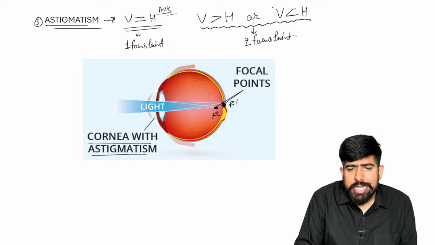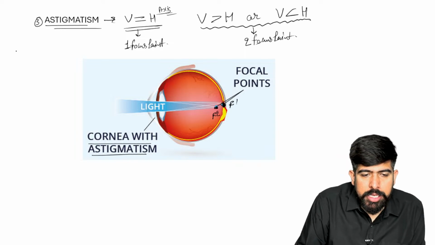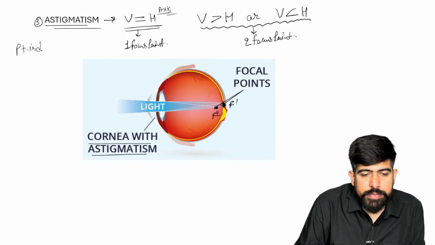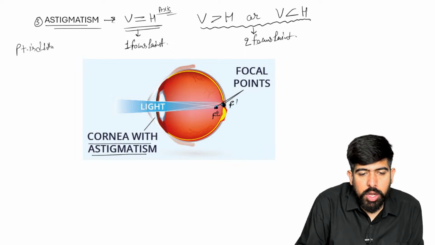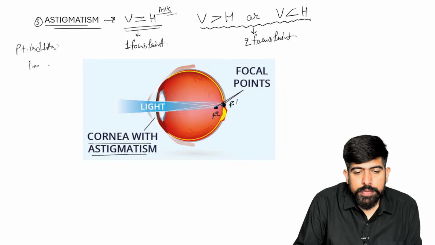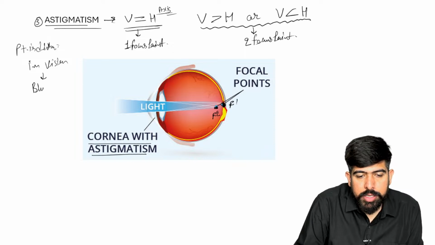just think about what is happening with this. If there are two focus points, please remember the patient is having difficulty in vision. What difficulty in the vision? There is blurring of vision.